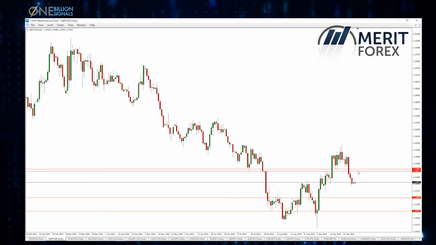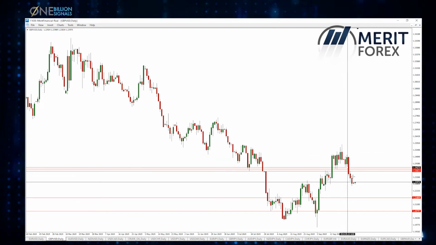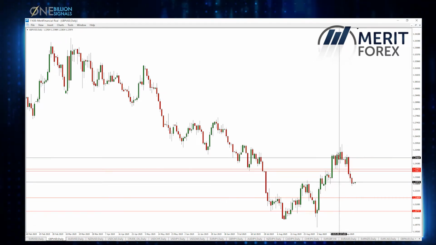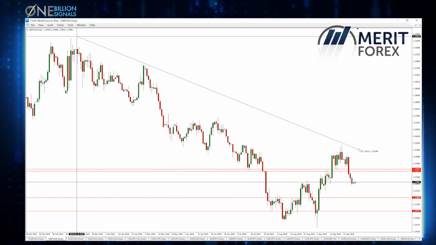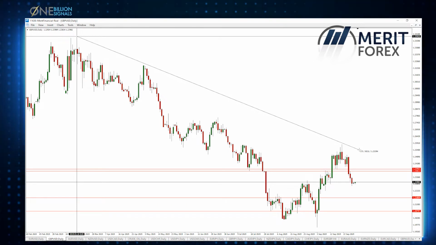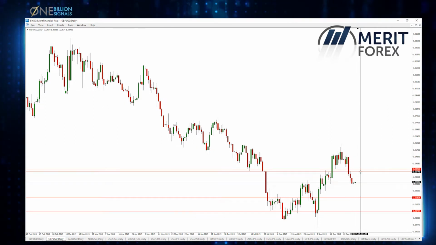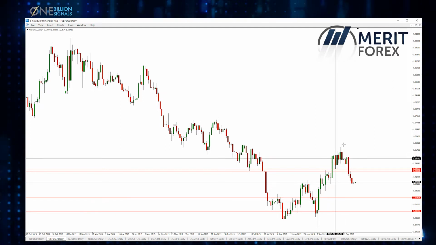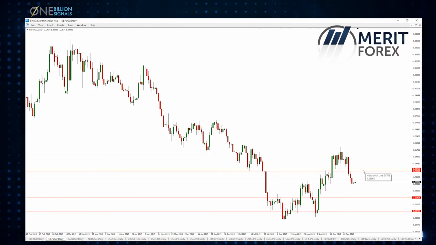GBPUSD, it's interesting because we spoke about waiting a little bit for the drop that we could expect, and we see exactly the drop after the price reached the top. So we have a very strong downward trend since the last couple of months, since March 2019, and this is just the continuation of the trend. We can see prices testing this resistance again, trying to break out, didn't manage to continue, and after that drop. So we can see test of the resistance again,